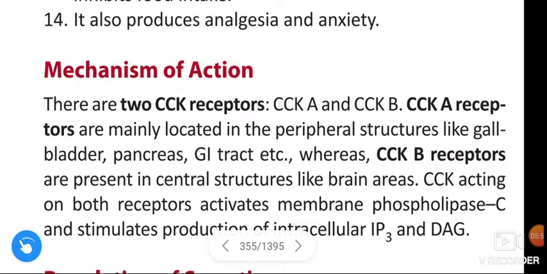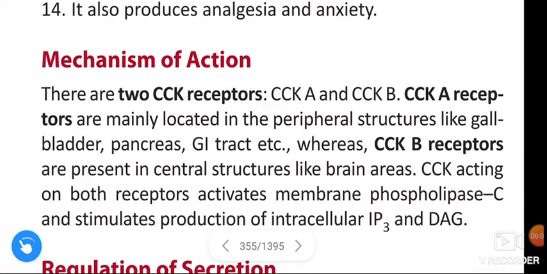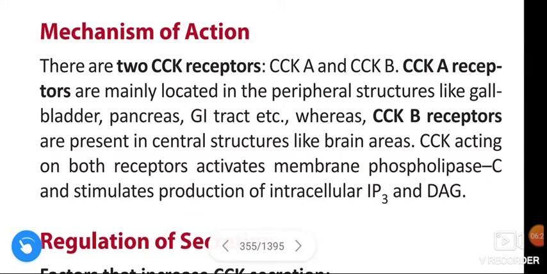Next, mechanism of action. There are two cholecystokinin receptors, cholecystokinin A and cholecystokinin B. Cholecystokinin A receptors are mainly located in peripheral structures like the gallbladder, pancreas, and gastrointestinal tract. Whereas cholecystokinin B receptors are present in central structures like brain areas. Cholecystokinin acting on both receptors activates membrane phospholipase C and stimulates the production of intracellular inositol triphosphate and diacylglycerol.